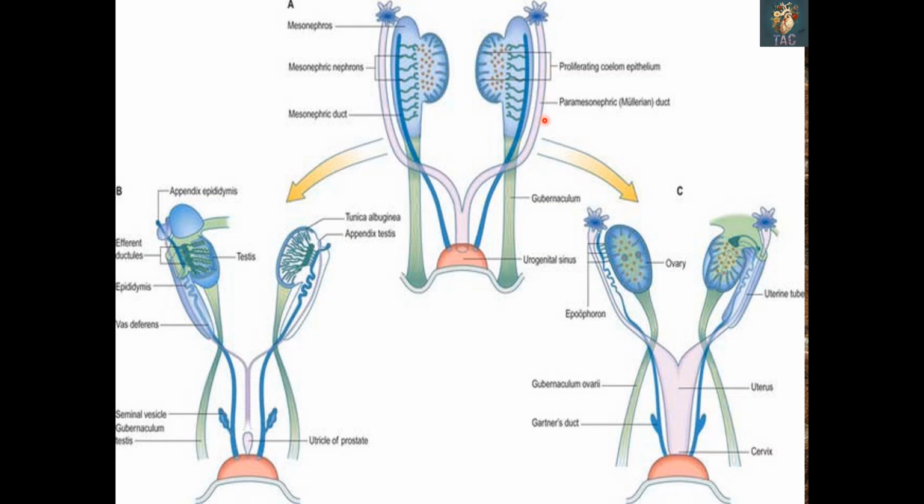First part is present lateral to the mesonephric duct. Second part crosses the mesonephric duct from the lateral to medial side anteriorly, and then the two paramesonephric ducts of the sides come closer to each other. They fuse with each other, and then they enter into the urogenital sinus. So this one is the development. Then there are different changes both in case of the males and the females. So we will see how these occur.